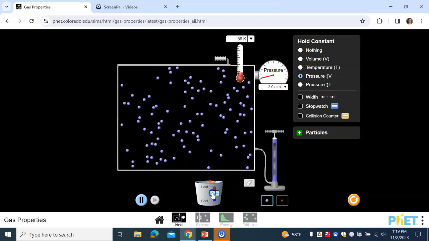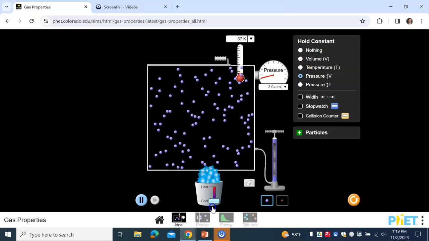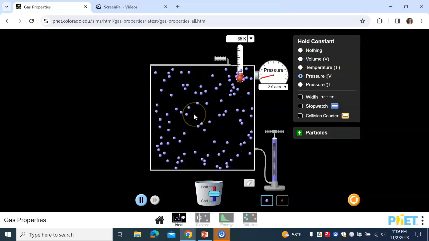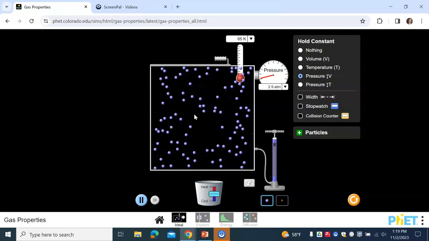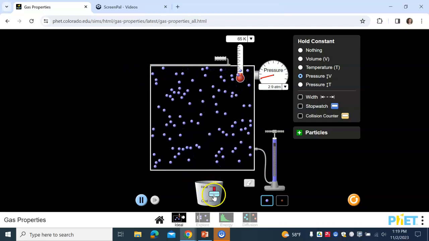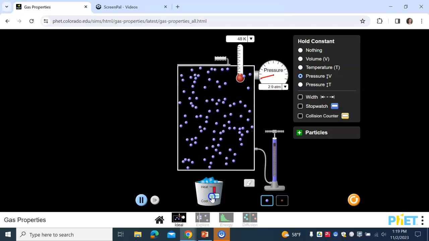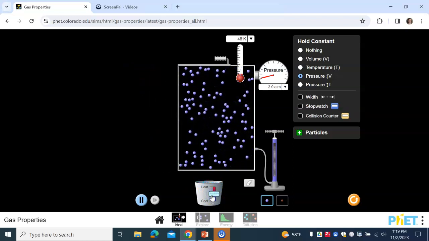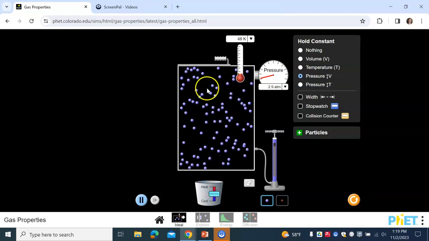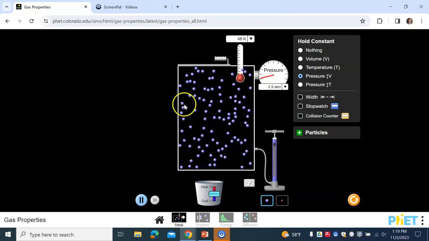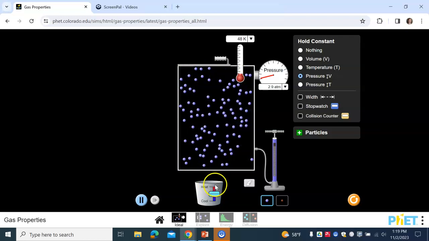There you go. As we cool it, you'll see the molecules start moving less, they're not moving as fast. They're colliding with the walls less frequently, so the overall volume decreases. This is what you would see in, say, a balloon. If you take a balloon from inside outside into the cold weather, you'll see that it decreases. It's because the particles are hitting the wall less frequently because they're moving around slower.